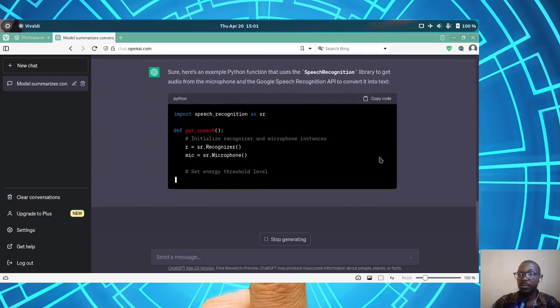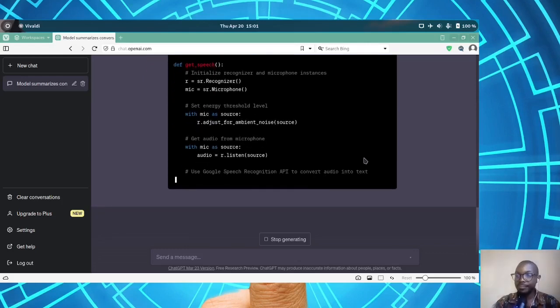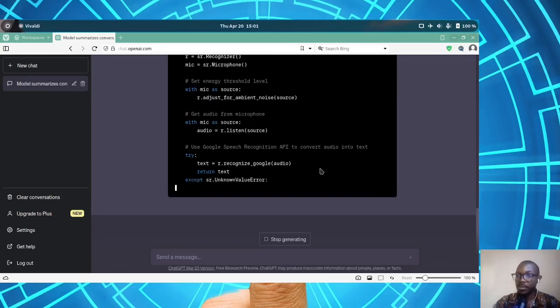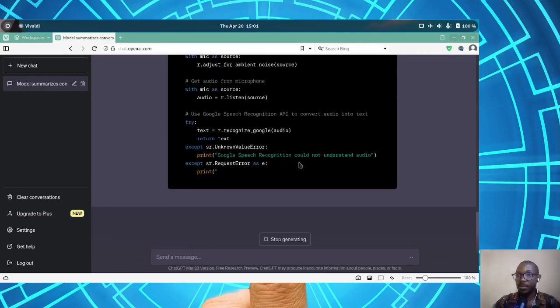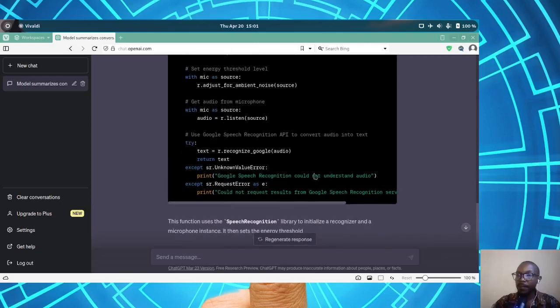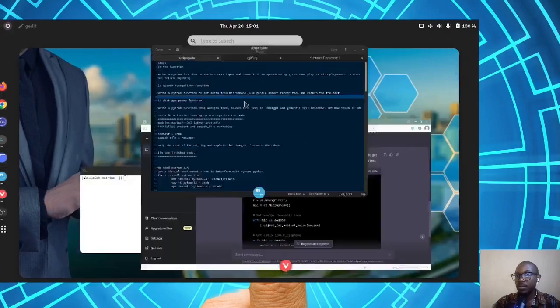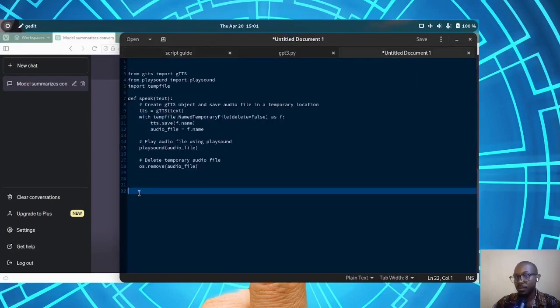It's using the Google speech recognition APIs, so it should work. Should be easy to recognize the speech to text. And it's generated. I'll copy the code and again paste it over here.